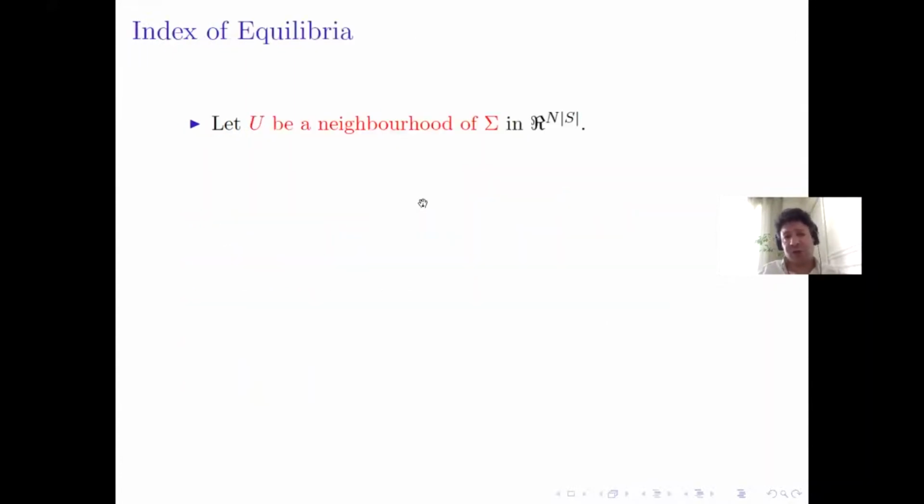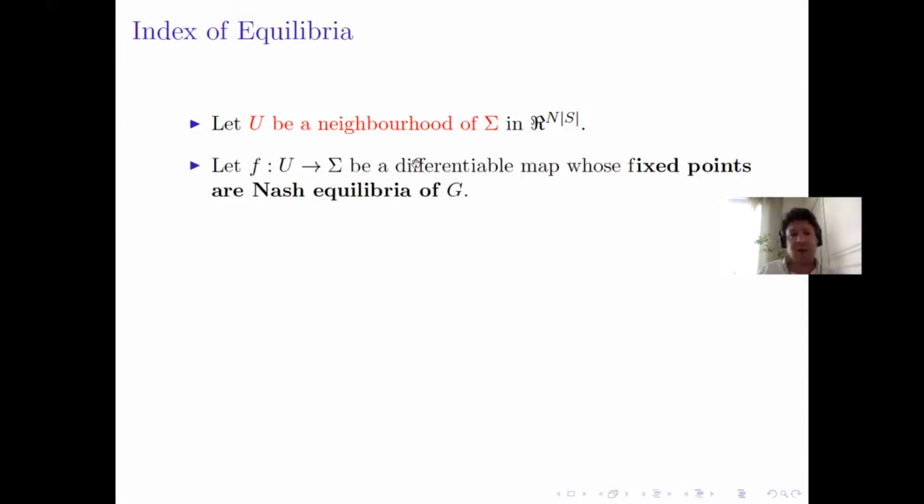Now, as we are going to see in the next slide, sustainability has to do with the index. So now let's define the index of an equilibrium. Let U be a neighborhood of sigma. So this is an open set which contains the set of mixed strategy profiles. Take a differentiable map such that the fixed points of this map are the Nash equilibria of G.